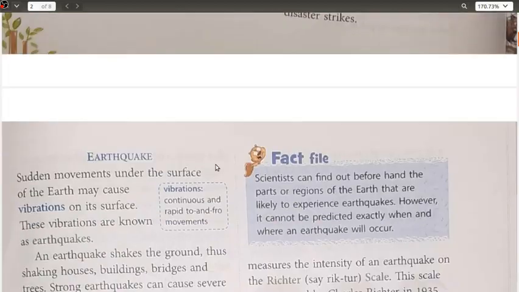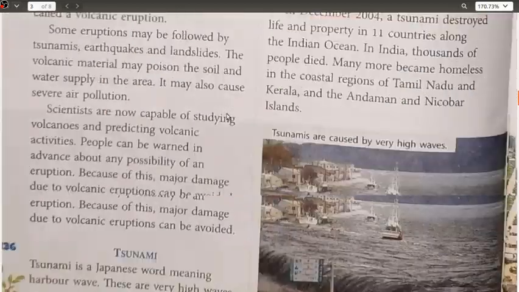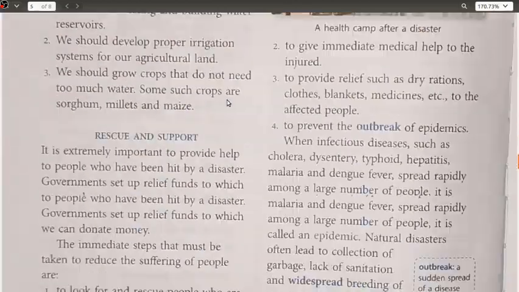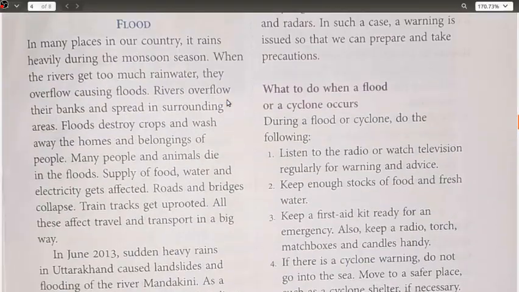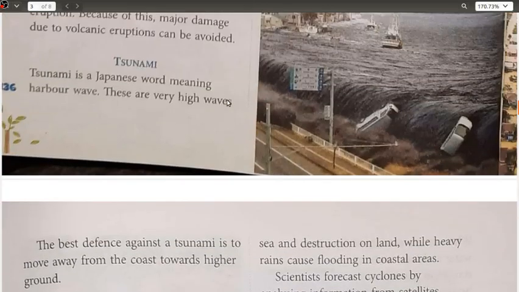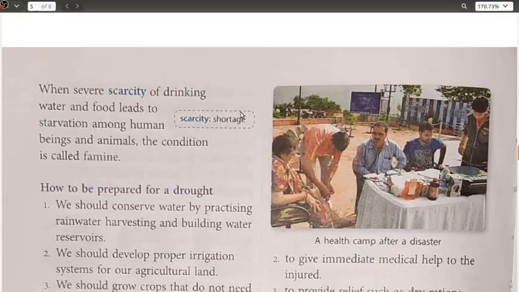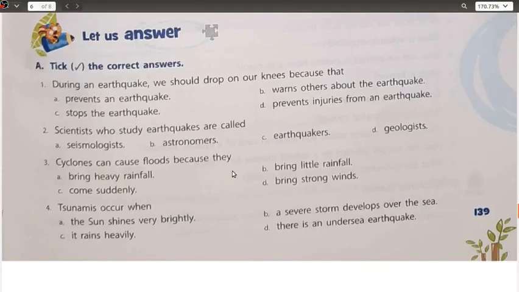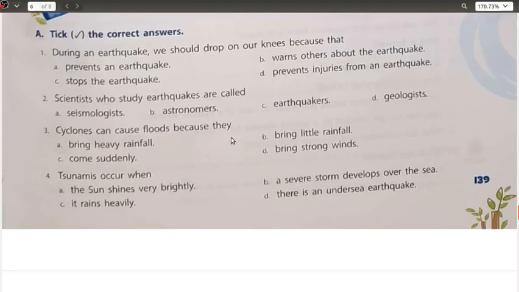Moving ahead, we have the checkpoints. Okay, checkpoints are not given in this chapter. Let us directly start answering. The very first one: during an earthquake, we should drop to our knees because that prevents an earthquake? No. Stops the earthquake? No. Warns others about the earthquake? No. Prevents injuries from an earthquake? True. It prevents injuries from an earthquake. So the first one, the correct option will be D.